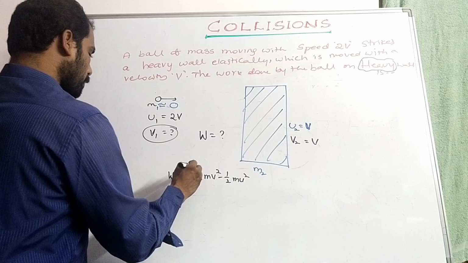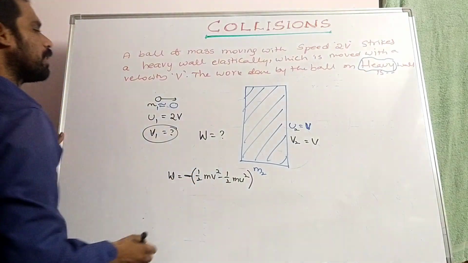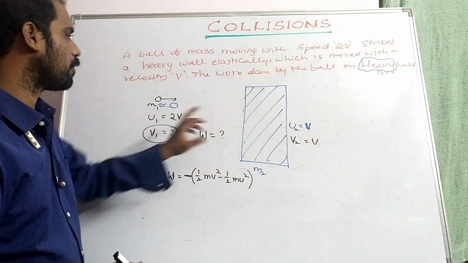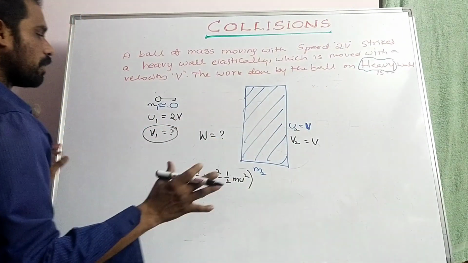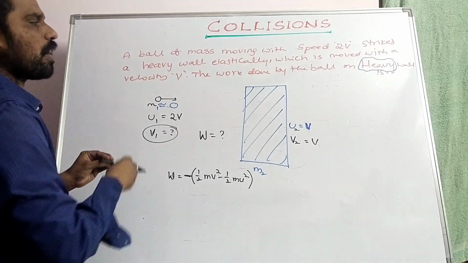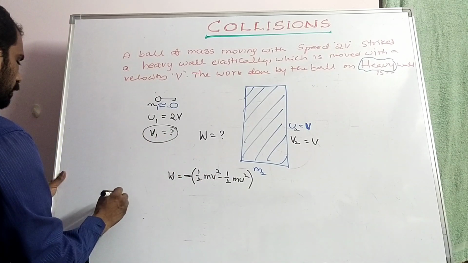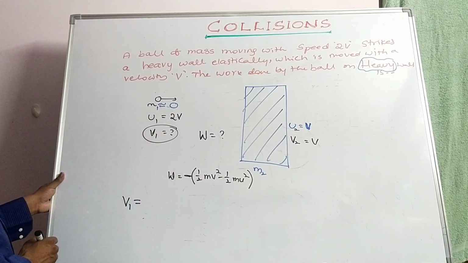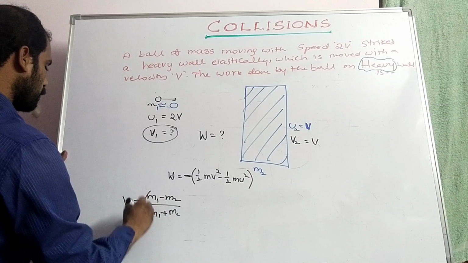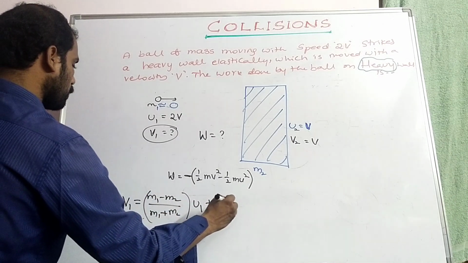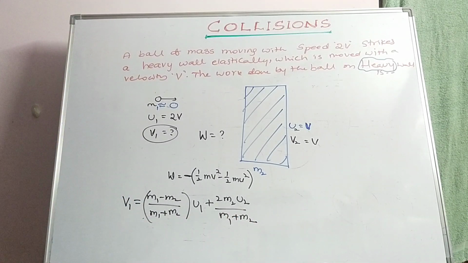But here, the work done by the ball we have to find, so the work done by the ball will be negative. Why? Because after collision the ball will be moving in the backward direction only, since it is a very heavy wall and the ball is smaller. Hence we have to find v1. v1 is equal to (m1 minus m2) by (m1 plus m2) into u1, plus 2 m2 u2 by (m1 plus m2).